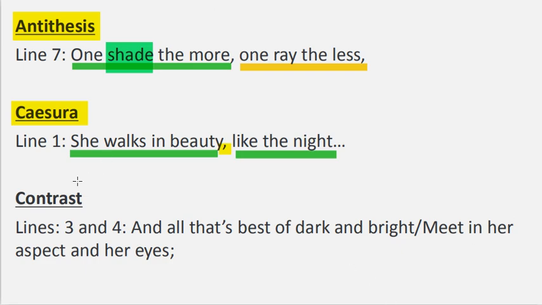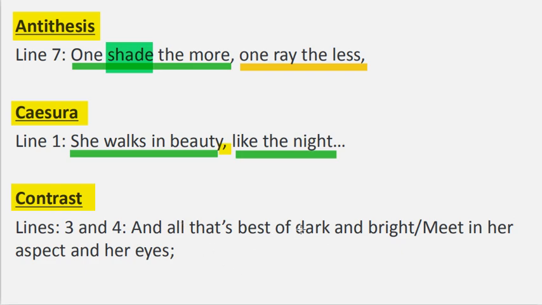Let's go to the next device, contrast. Contrast is an expression of opposite ideas. Unlike antithesis, a contrast does not have to be in two phrases or clauses. We can find it in lines 3 and 4.